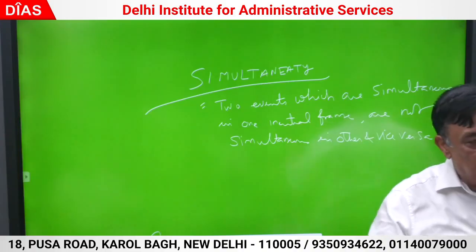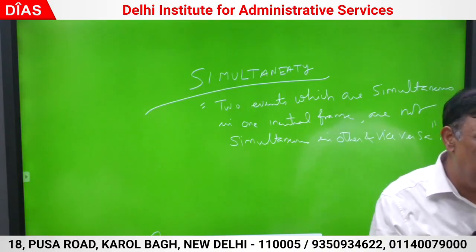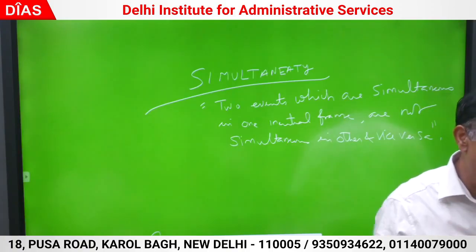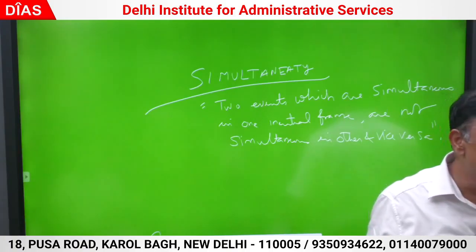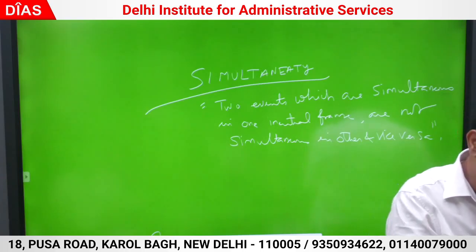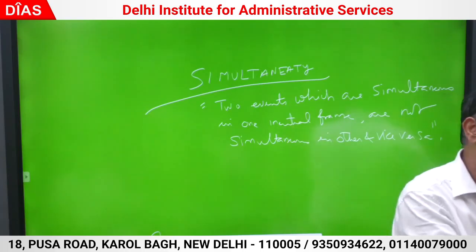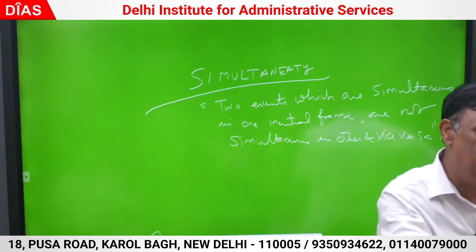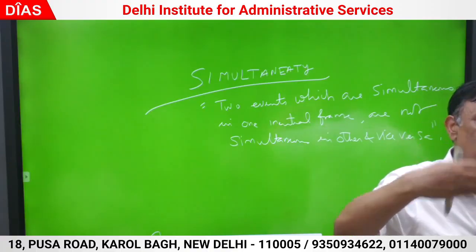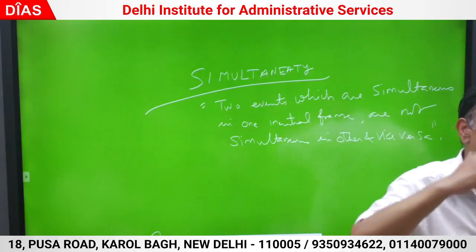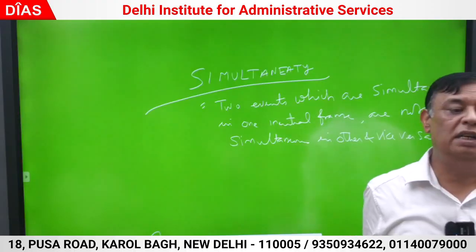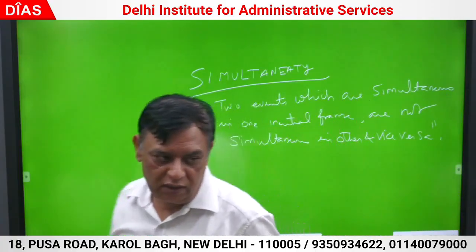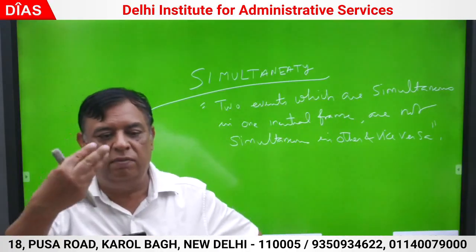Correct? A consequence of relativity is that space and time are interrelated. The velocity of light was an absolute constant, and the consequence of that was that time in both frames is different, because space and time are interrelated. How did we take time? t dash equals gamma times (t minus vx by c square). Time was dependent upon x. Space and time are interrelated, and the consequence of this is simultaneity. Two events which are simultaneous in one frame are not simultaneous in the other.